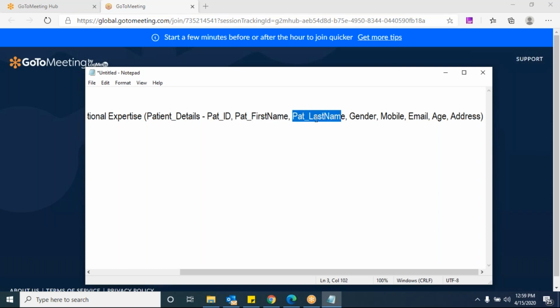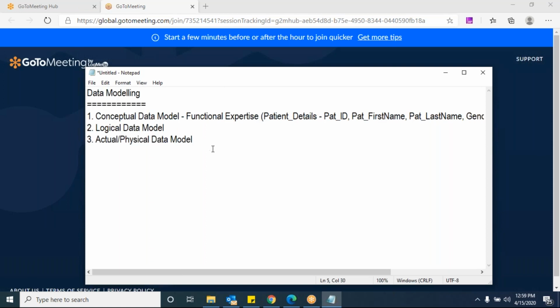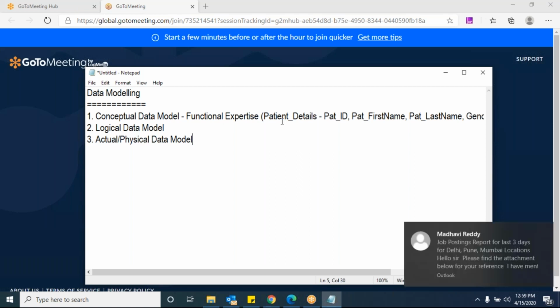Patient first name, patient last name, gender, mobile: these are all entities, right? So for this combination of entities, we are designing one table here. These are provided by the client. Ultimately, what information should be stored comes from the requirements you are getting. For example, for patient registration, what are the details you want to capture? You can ask him, so that he'll provide what information he is capturing. You are not introducing a new system altogether here.